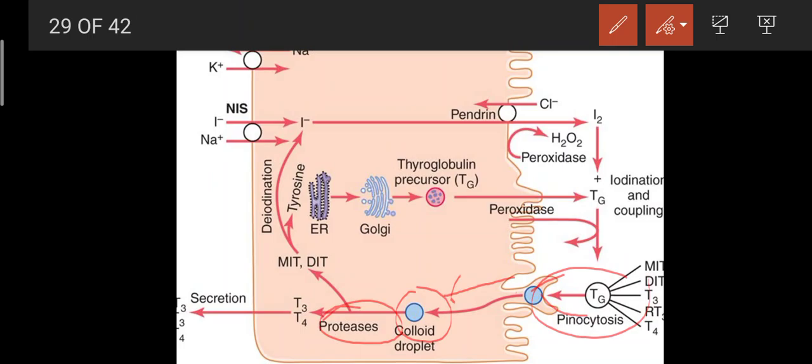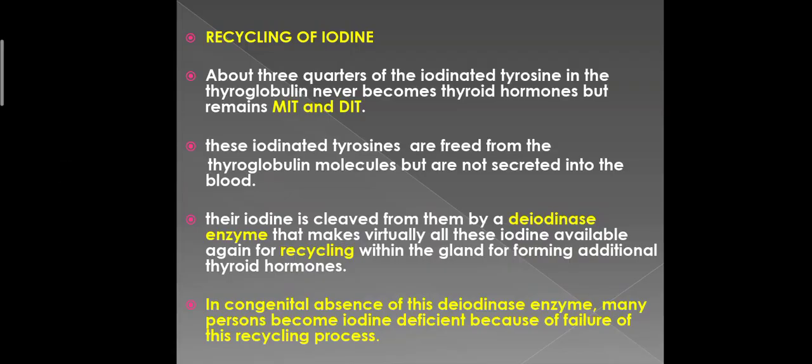About three-quarters of the iodinated tyrosine in thyroglobulin never becomes thyroid hormones, but remains as MIT and DIT. These iodinated tyrosines, MIT and DIT, are freed from the thyroglobulin molecules, but they are not secreted into the blood. Their iodine is cleaved from them by deiodinase enzyme for recycling, which makes almost all these iodines available again within the gland for forming additional thyroid hormones.